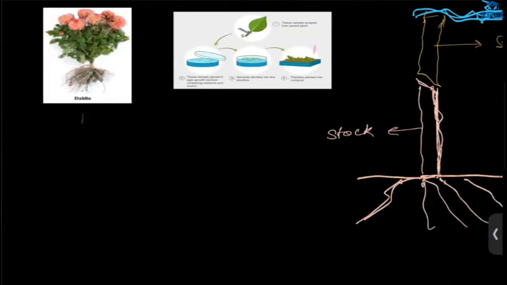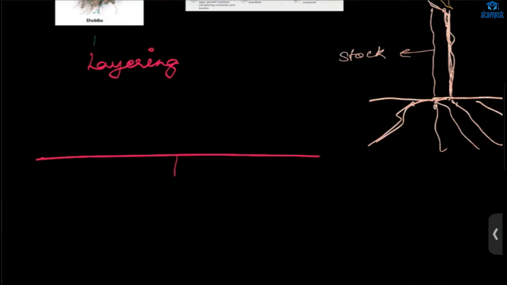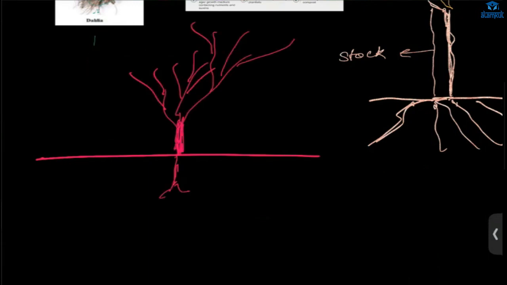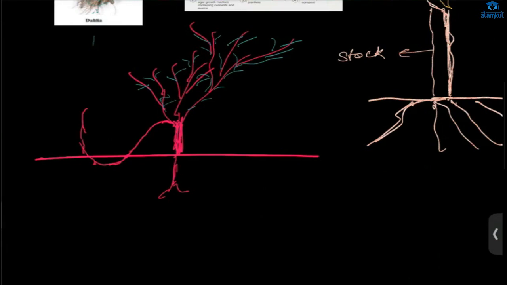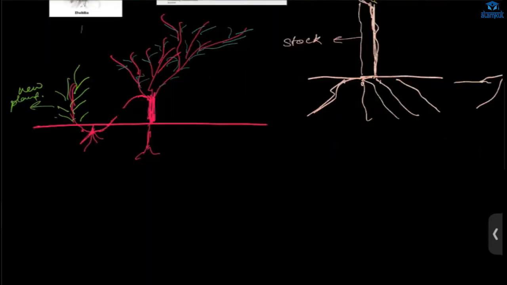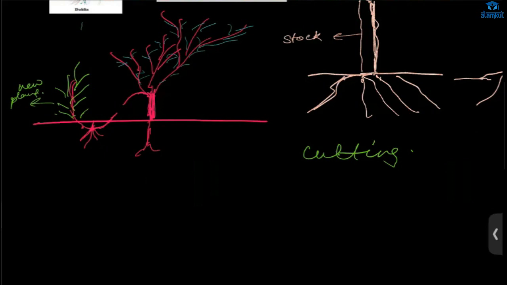Then another method is layering. How this is done is, this is the plant, and many leaves will be there. One of the branches is pushed inside the soil. After that, a new plant will start to grow, and after that, this will be cut. This is layering. Jasmine is done like this. The simplest method is cutting. In the case of the rose plant, we cut the stem and plant it. Understood? These are all methods of artificial vegetative propagation.